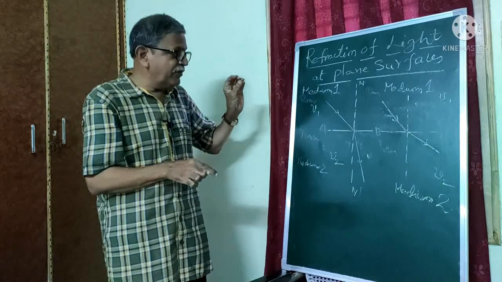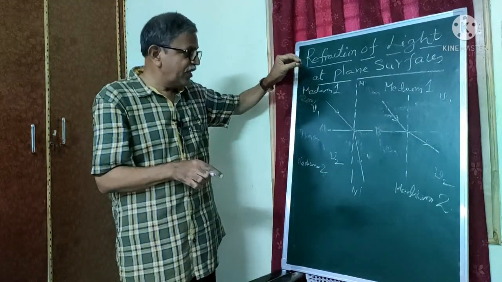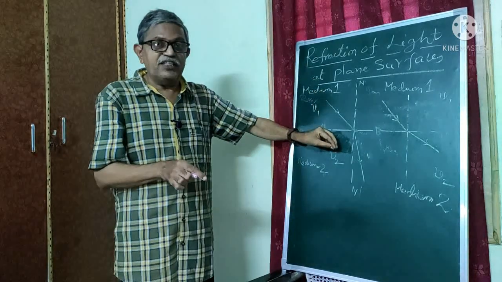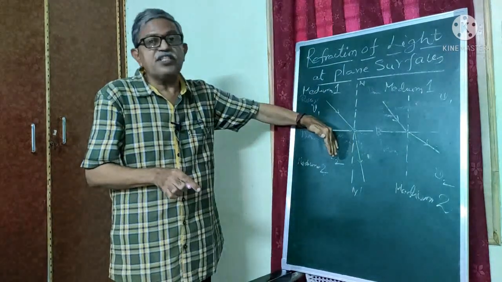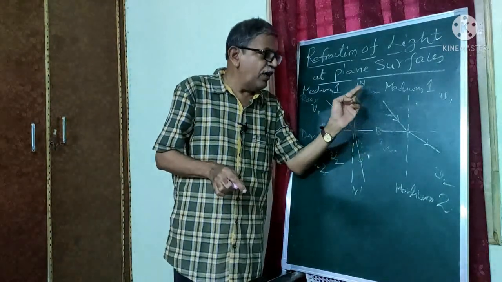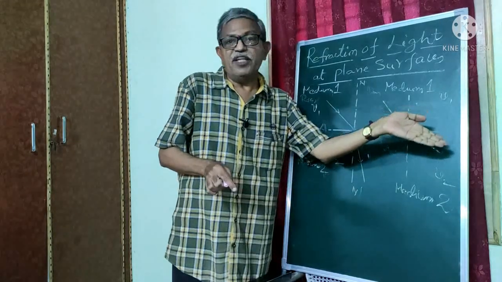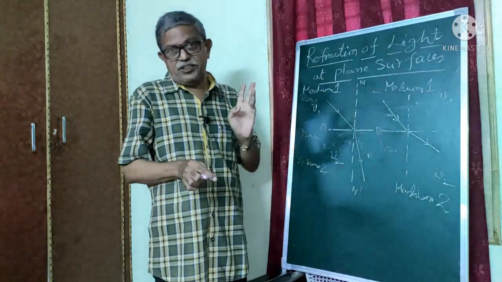So from this we can conclude that when a ray of light passes from rarer medium to denser medium, the refracted ray moves towards the normal. Similarly, when the ray of light passes from denser medium to rarer medium, the refracted ray moves away from the normal. These are the two conditions.